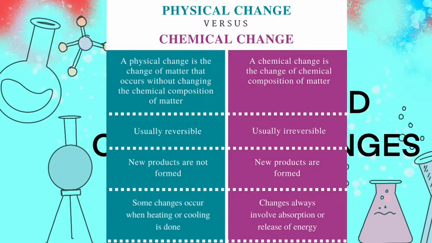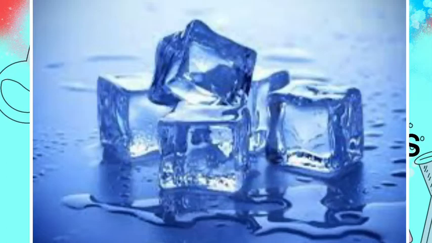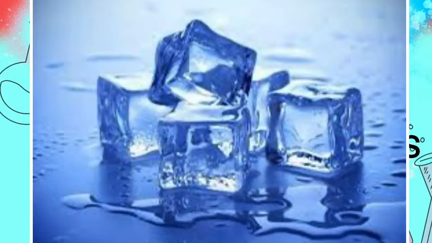In case of melting of ice, whether it is ice or water, the substance that is present inside it is water only, and the chemical composition remains the same, whether it is ice or liquid water, it will have H2O only.